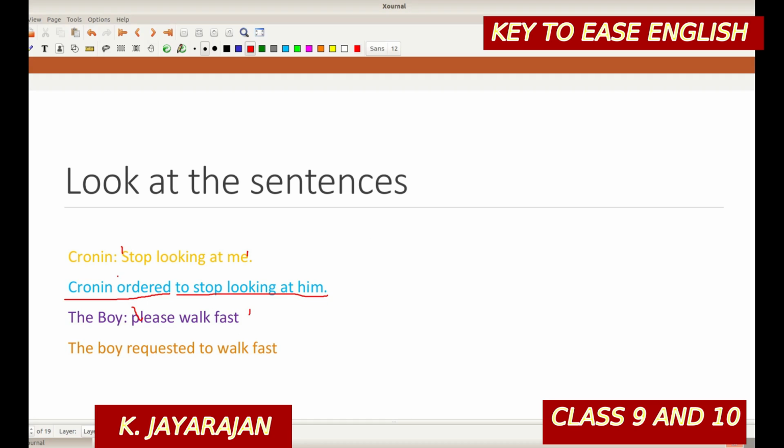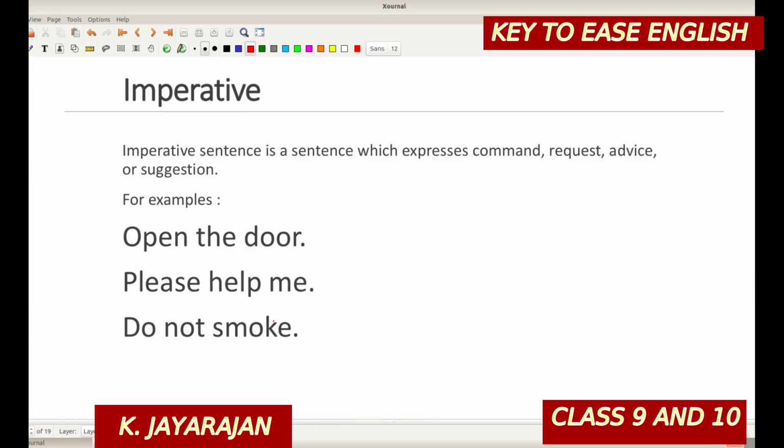These sentences are imperative sentences. What are imperative sentences? An imperative sentence is a sentence which expresses a command. "Stop there." "Open the door." These are commands. A request: "Please give me your pen." It's a request. Advice, or suggestion: "Let's go for a film." "Let's work hard." A suggestion is there.